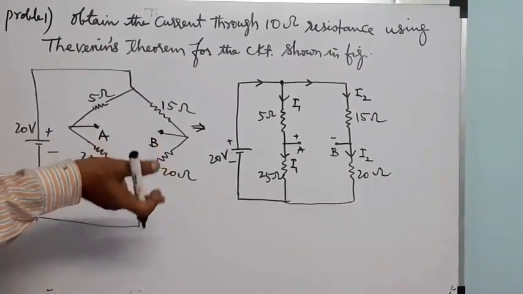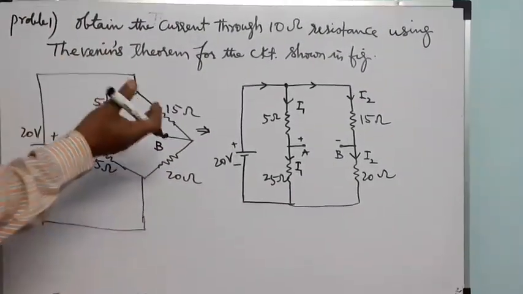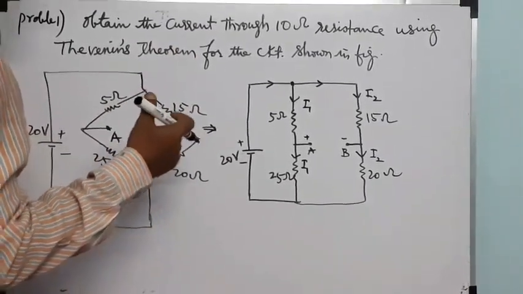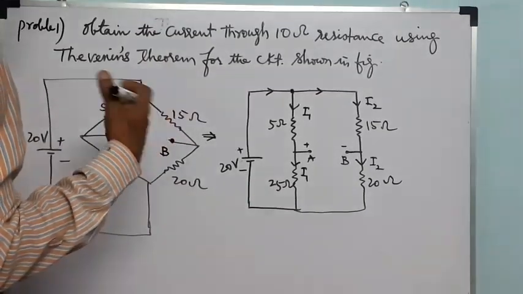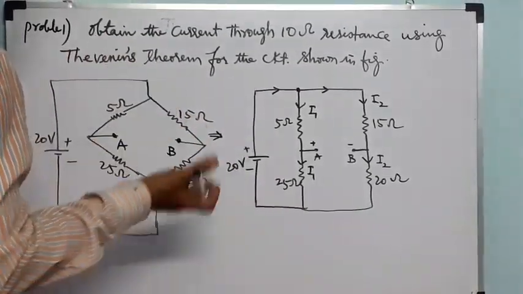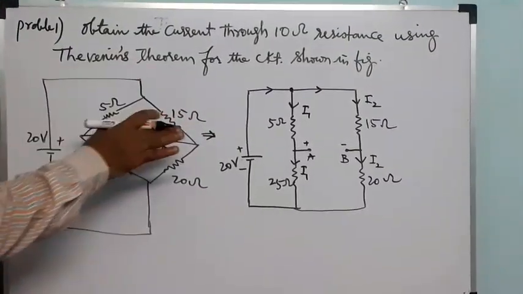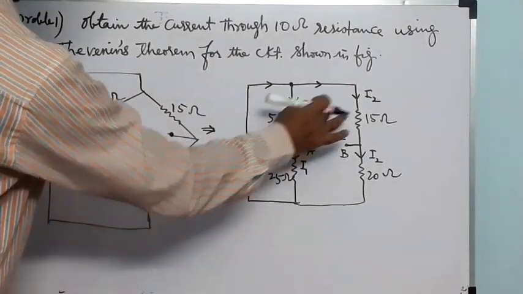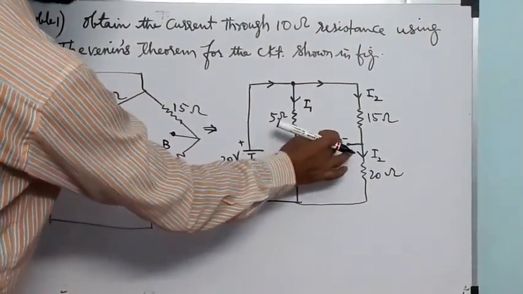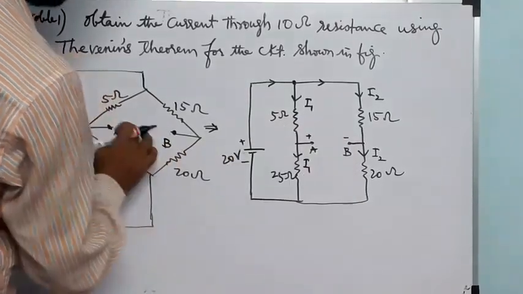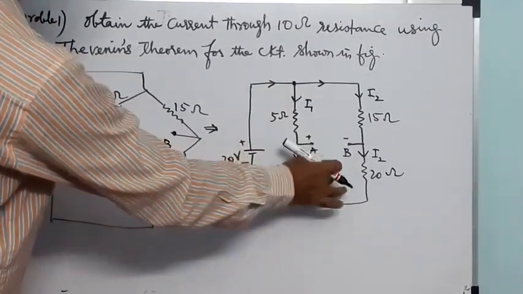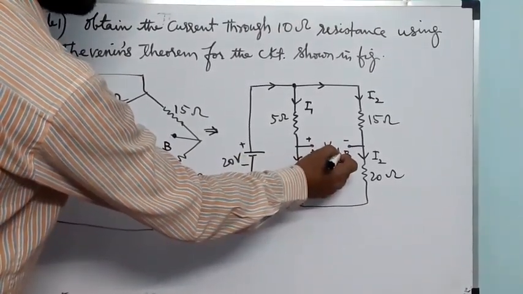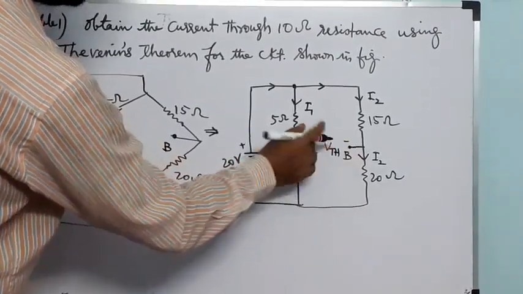What is meant by KCL? In the previous classes I explained it. In the next classes, I will explain loop equations and node equations. But now, in this theorem only, I will explain. Here it is open. Open means the 10 ohm resistance was connected here, so we removed it, and we want to find VTH across these two terminals.